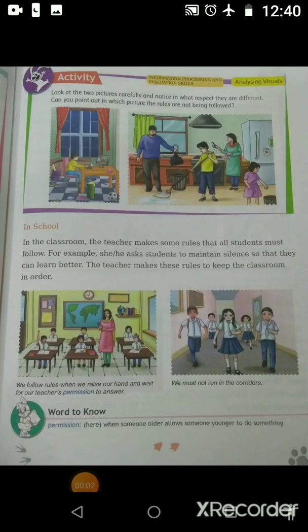Here is an interesting activity. Look at the picture given above on this page. The activity says, look at the two pictures carefully, means observe them carefully and notice in what manner they are different. How these two pictures are different from each other. Can you point out in which picture the rules are not being followed?